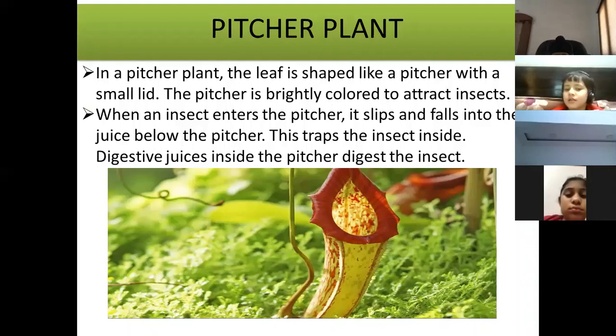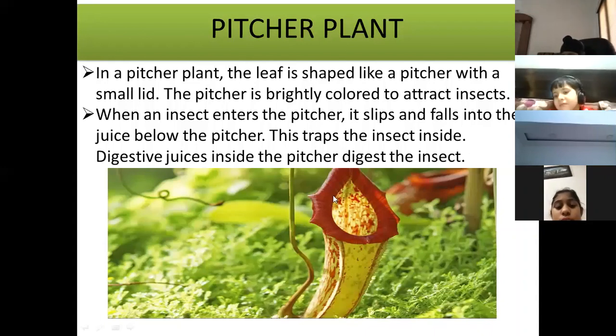The pitcher is brightly colored to attract insects. The color of this pitcher is very beautiful, very bright, so that insects get attracted towards it. When an insect sits on this pitcher, it goes inside the pitcher and the lid gets closed.